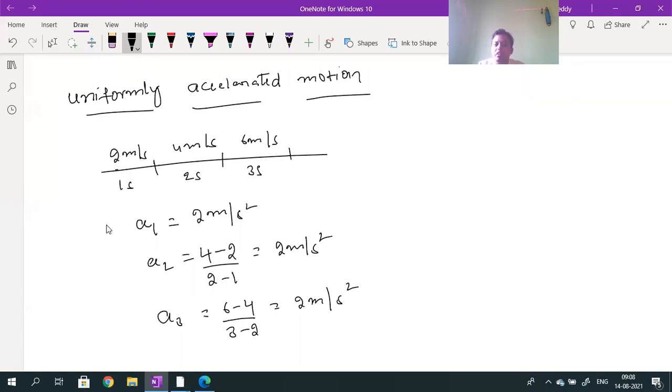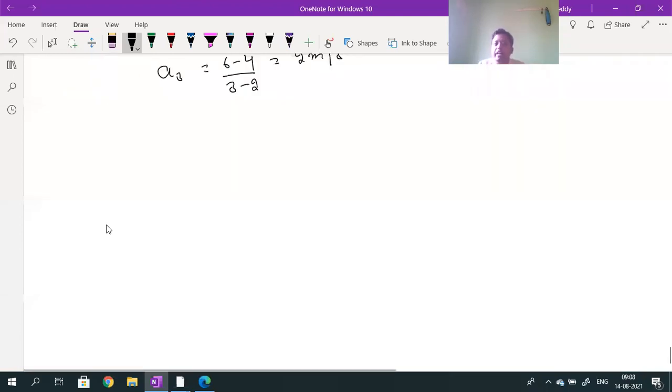To call motion a uniformly accelerated motion, velocity should be increased in the same order. In case of uniformly accelerated motion, how is the acceleration value? Acceleration value at each and every point is constant for uniformly accelerated motion.